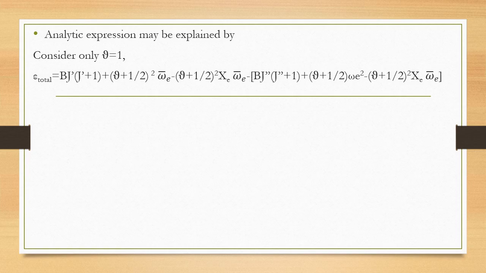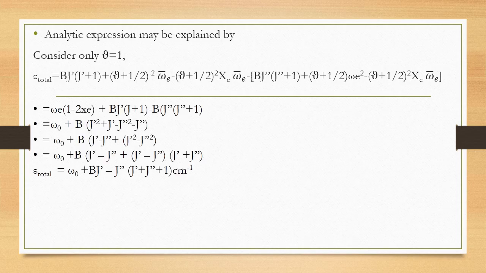So for mu equal to 1, we have the total expression as B J' plus 1 plus (mu plus 1 by 2) omega e minus (mu plus 1 by 2) whole square xc omega e, here the square should not come, and xc omega e plus or minus B J'' for the ground state, J'' plus 1 plus (mu plus 1 by 2) omega e, here also there is no square, minus (mu plus 1 by 2) whole square xc omega e.